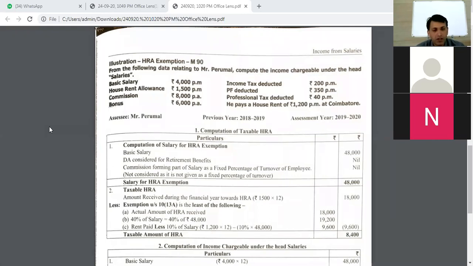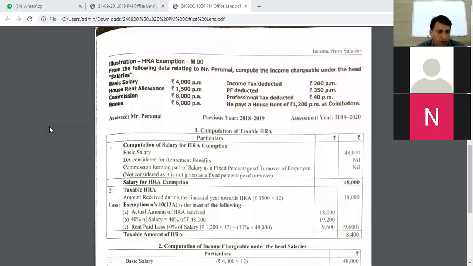They have given some information, like the basic salary per month of Mr. Pranaval. Next is HRA, house rent allowance, commission and bonus. These are incomes which form a part of the salary, right? On the right hand side, you can see some deductions. Income tax is deducted, 200 rupees per month, PF is deducted, professional tax is deducted, and it is also said that he stays in a rented house and pays a rent of around 1200 rupees per month in a place called Coimbatore.